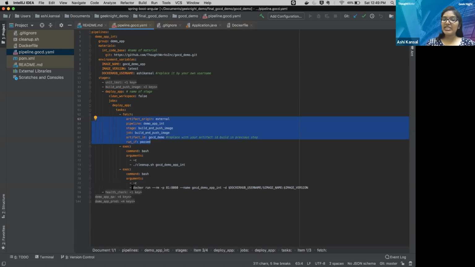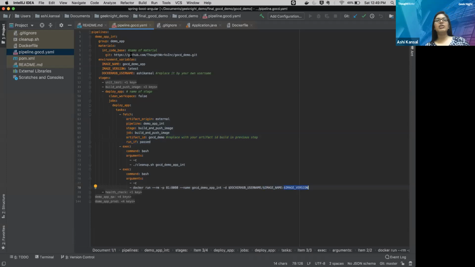Now I'm saying just run my container and I have passed my image name. You can see it is taking it from the environment variable and by default, it will always be the latest tag. You can specify if you want to deploy an image with a certain tag. Here I have specified the port number. It will run this application on port number 81.